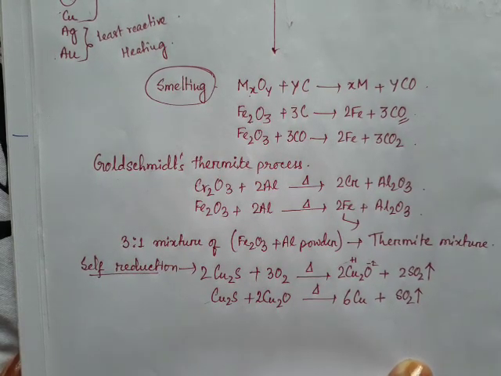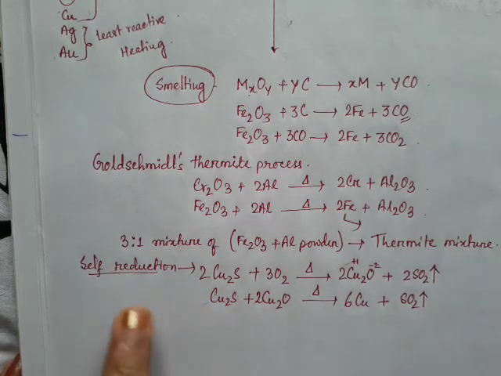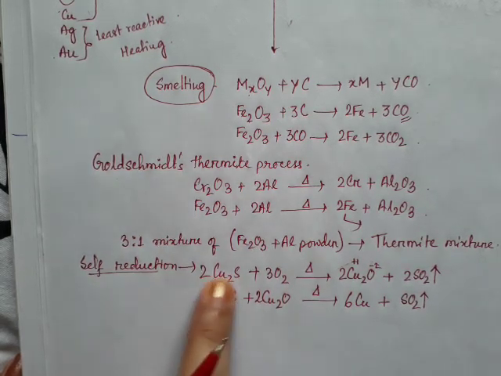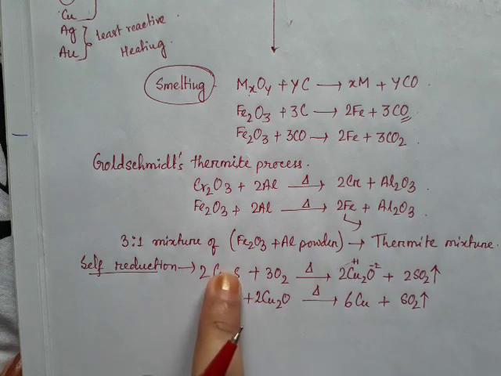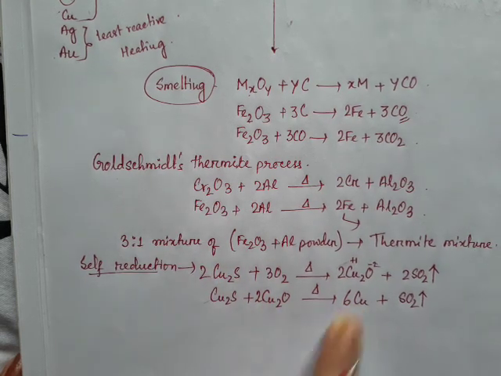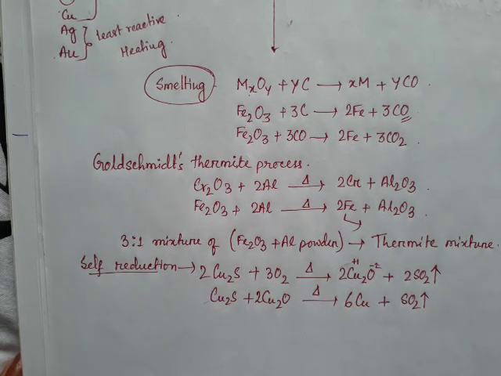So in this process by self reduction, copper sulfide is reduced to metallic copper. Okay, so this is all about reduction procedure, and the metals can be extracted by these different kinds of reduction procedure from their oxides.